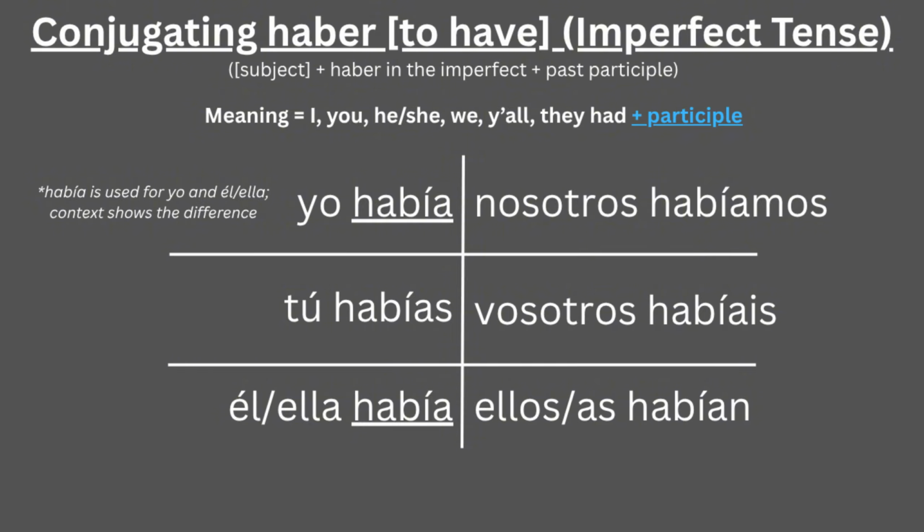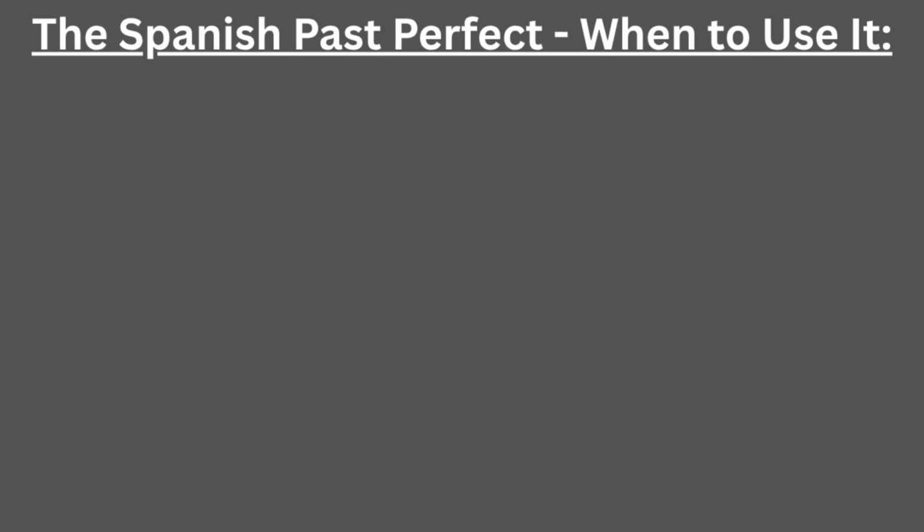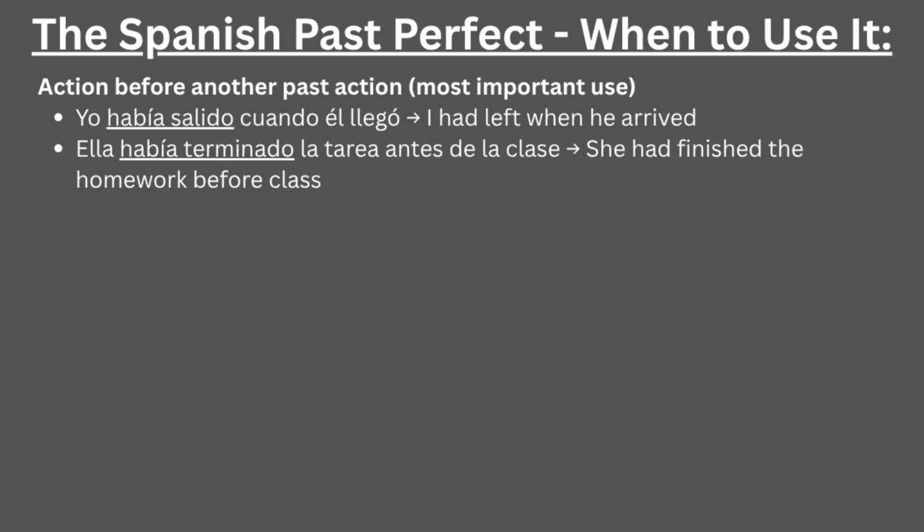Now that we know how to form the past perfect, we need to understand when to use it. Its most common use is an action before another past action, like saying, "Yo había salido cuando él llegó." "Ella había terminado la tarea antes de la clase."